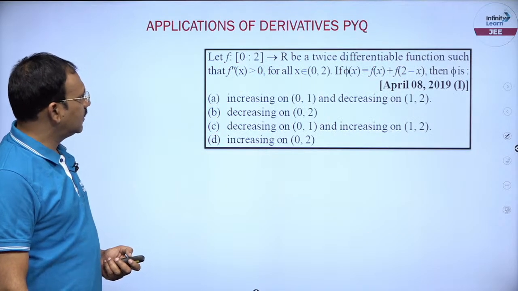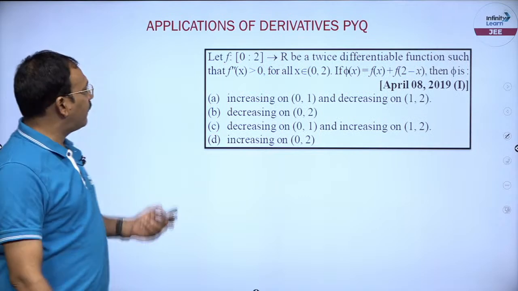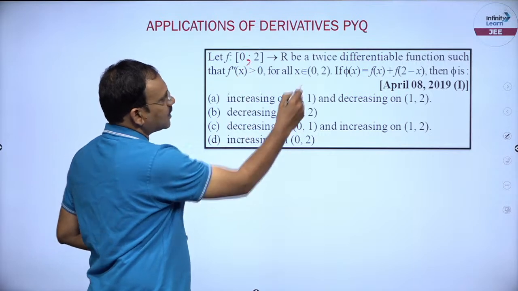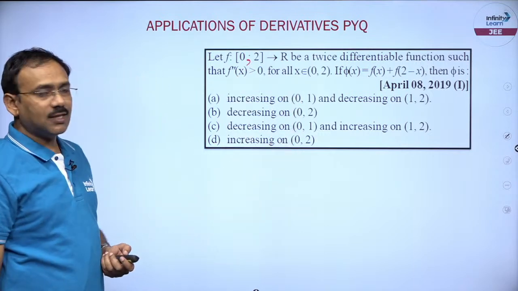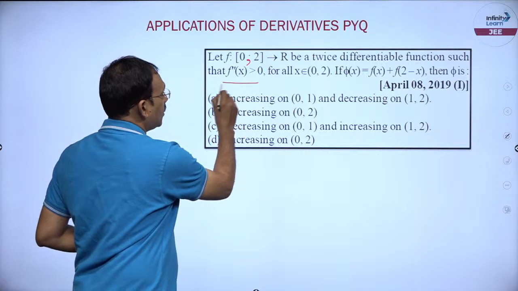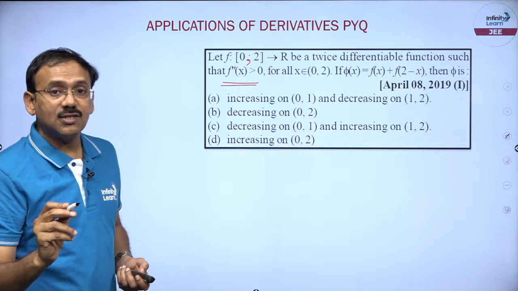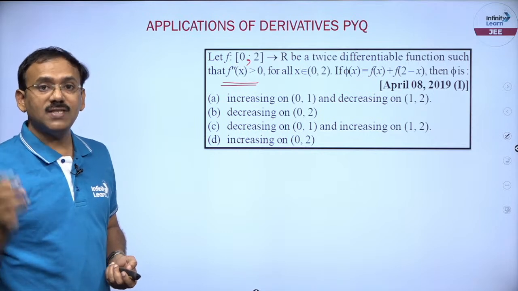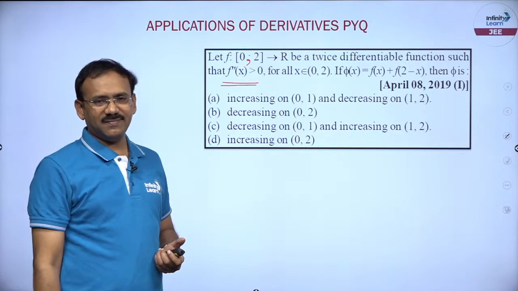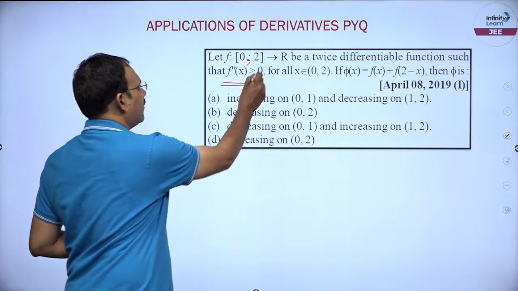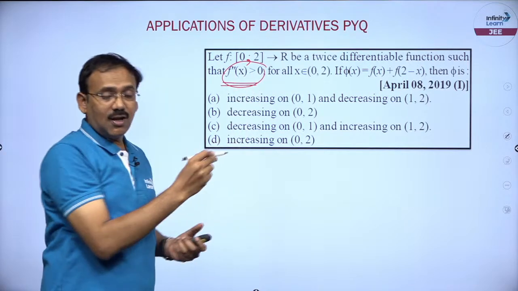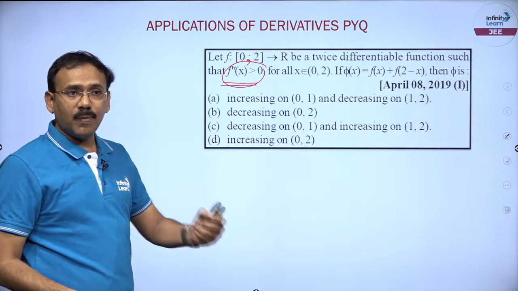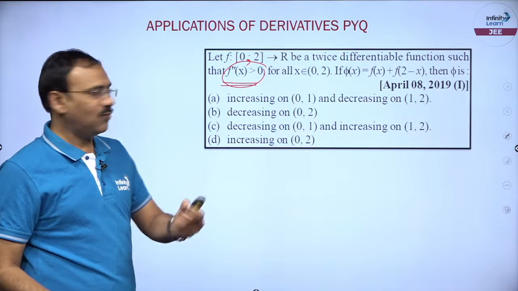Next, you see this question: a function f from 0 to 2 is a twice differentiable function such that second derivative is positive. Already I have told you, dear students, second derivative positive in the sense first derivative is an increasing function, do remember. This is a very important phrase. We have seen this logic now itself in 2-3 problems. Second derivative positive means first derivative is increasing function.